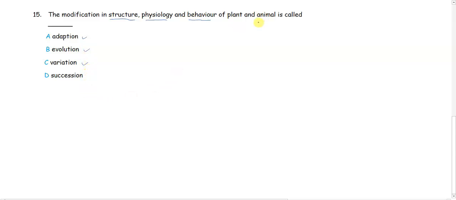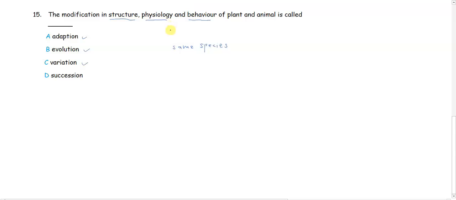Let me start with variation. Variation is described as the differences that exist between members of the same species. Okay, so the differences that exist between the members of the same species is what we refer to as variation.